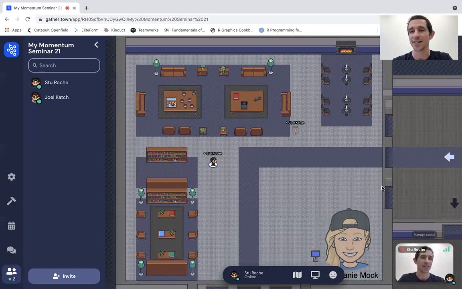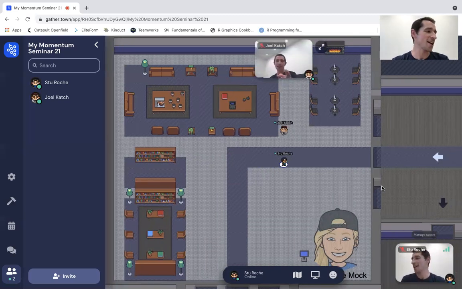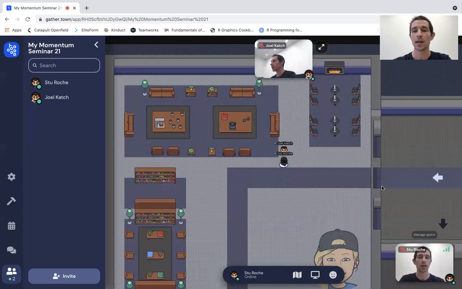So let's actually get to the good stuff with Gather, which is interacting with people in this proximity-based video conferencing tool. So if I'm to approach Joel over here, which as you'll see in a second is not in fact Joel, it's just me over here from another side view. And so this is what will happen. But obviously in reality, this is going to be another person. They'll be looking at you, you'll be looking at them. As soon as you come in close proximity to them, their video is going to start popping up, their audio start becoming more clear, and you'll be able to start having a conversation with this person.